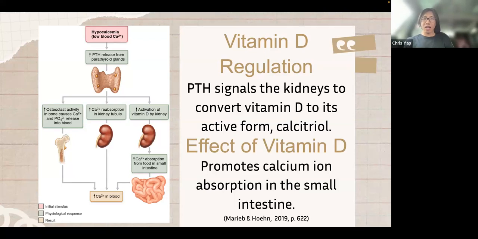Calcitriol has an effect in the small intestine. It promotes calcium ion absorption. We know Darius has low calcium levels, and this may be because of low vitamin D levels. If Darius has low vitamin D levels, it may inhibit his body's ability to absorb calcium.